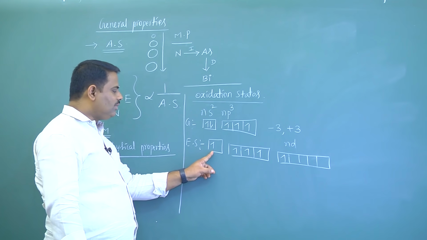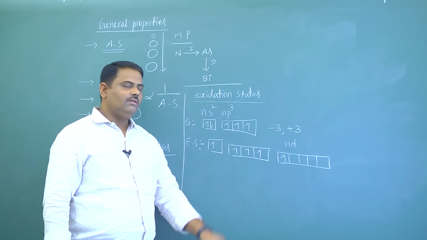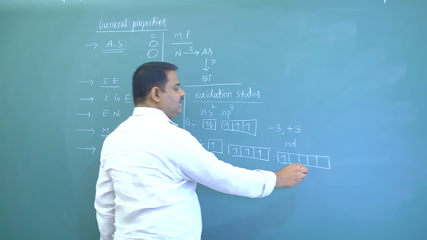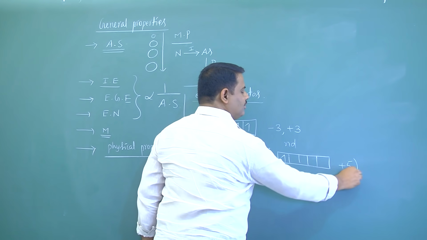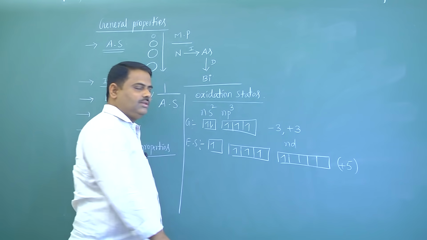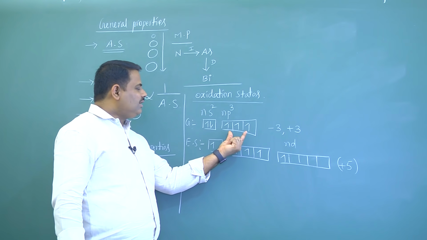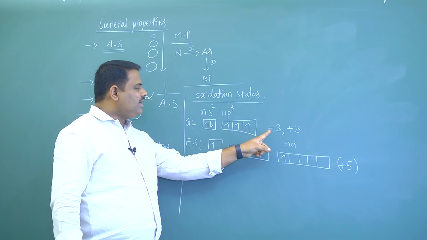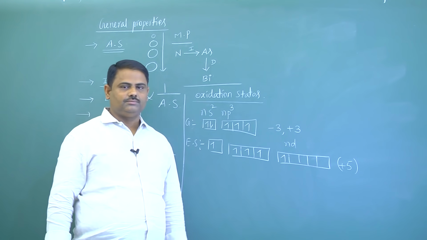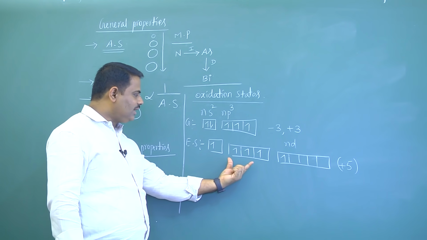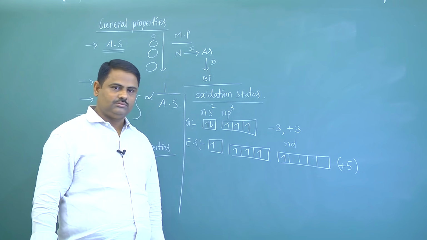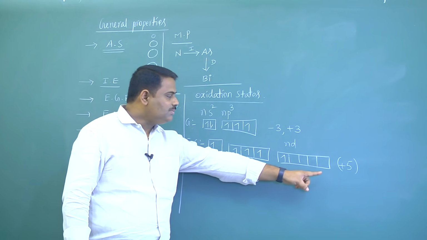That's why the total number of unpaired electrons are 5. That's why these elements they can show +5 oxidation state. So, here number of unpaired electrons are 3. That's why -3 and +3. Here number of unpaired electrons are 5. That's why this is +5.